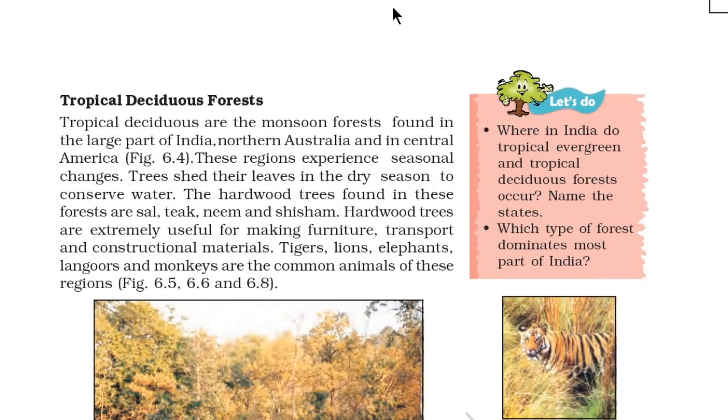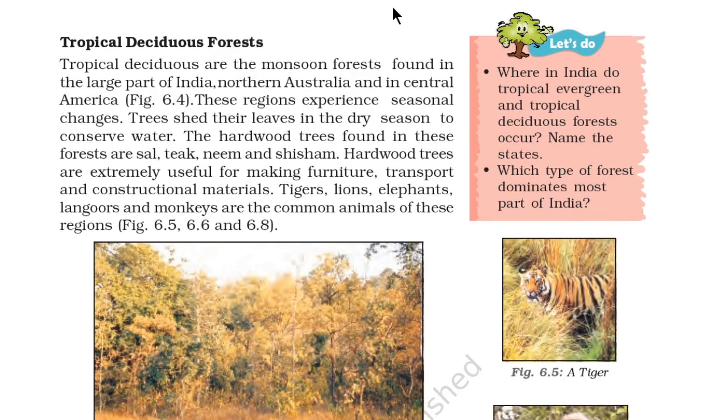Tropical deciduous forests are the monsoon forests found in a large part of India, northern Australia, and in Central America, as in figure 6.4. You can see that these regions experience seasonal changes. Trees shed their leaves in the dry season to conserve water. The hardwood trees found in these forests are sal, teak, neem, and shisham. Hardwood trees are extremely useful for making furniture, transport, and constructional material. Tigers, lions, elephants, langurs, and monkeys are the common animals in this region. So you can see these in 6.5, 6.6, and 6.8.